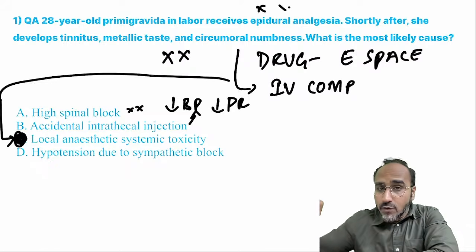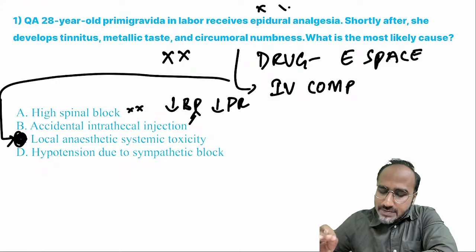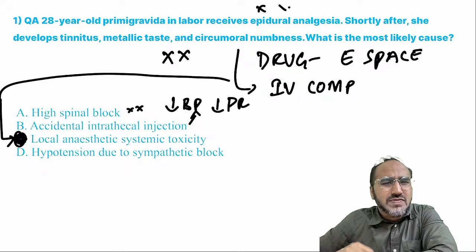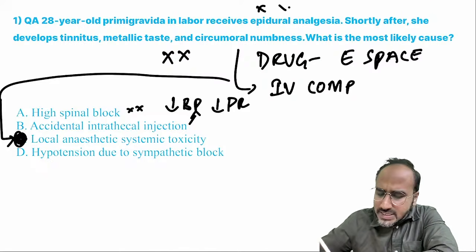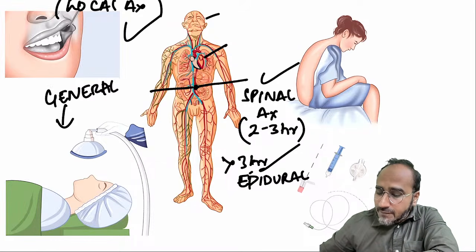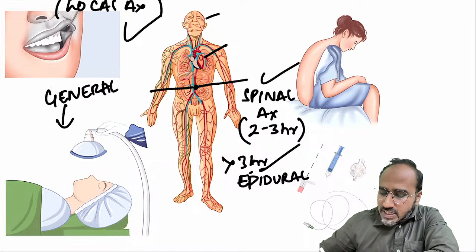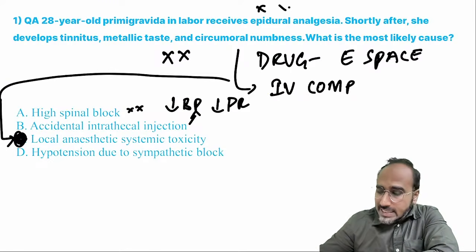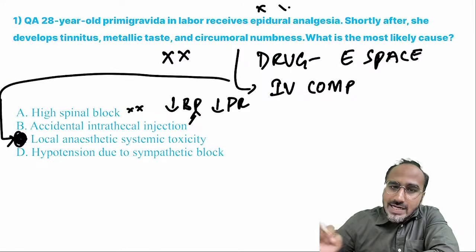Now, guys, before proceeding further, we need to discuss something about local anesthetic drugs. What are local anesthetic drugs? These are the drugs which are given in all anesthesia techniques. What all anesthesia techniques? In local you give it, in spinal you give it, in epidural you give it. Okay, except for general anesthesia.